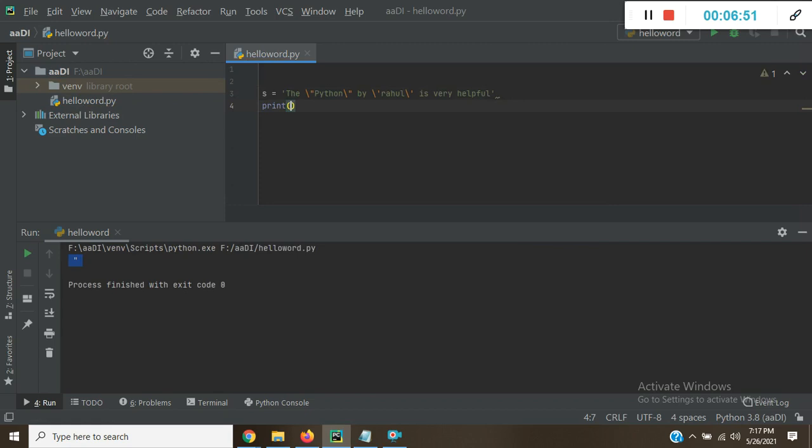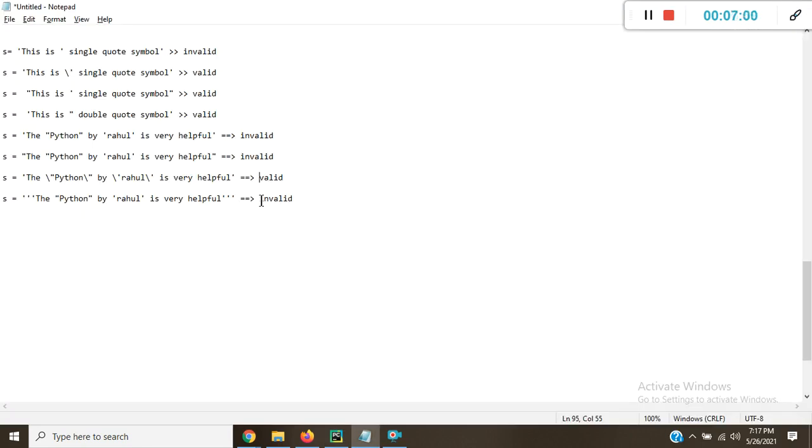Okay, let's print here. And the last one is also valid because we use triple single quotes. With the help of triple single quotes we can use anything inside, single quote or double quote. So this is a way to write a string.